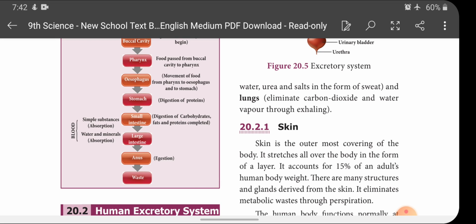And next one is lungs. How are the lungs involved in excretion? They eliminate carbon dioxide and water vapor through the exhaling process. So these are the various excretory organs present in our body.